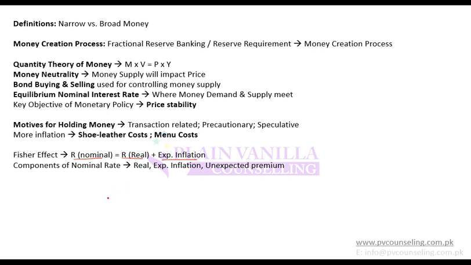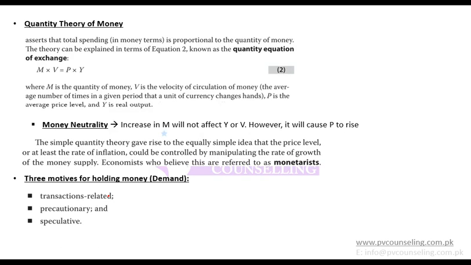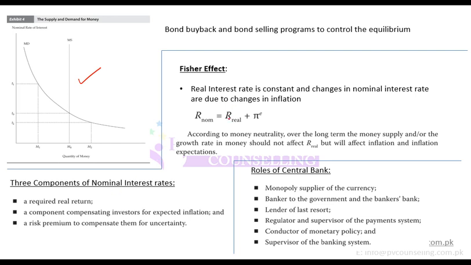But in reality, when we talk about the nominal rate, there will be the real rate, and there is expected inflation which is making up the nominal rate. But then maybe there happens to be some unexpected inflation as well. This is expected; maybe some unexpected is also coming. So that means some premium is usually built in for unexpected inflation as well. So your nominal rate may build in a premium for unexpected inflation as well.